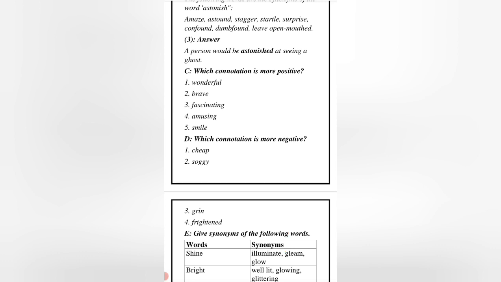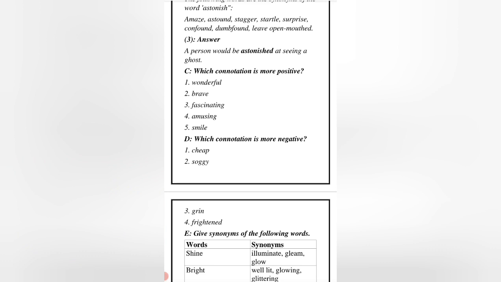So we bought cheap souvenirs at the Khewra Mines. The next part we have is, I ate a soggy sandwich. Soggy means something that is not that crisp. When you fry the fries and you keep them there for a few minutes, and after that you check the texture of it, you will find that it is not crispy anymore. So that texture is called soggy.